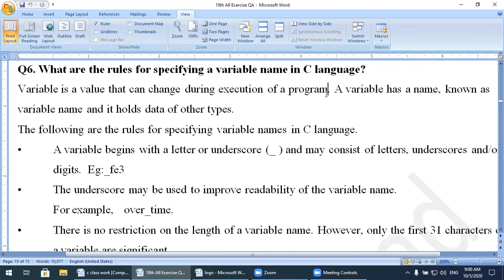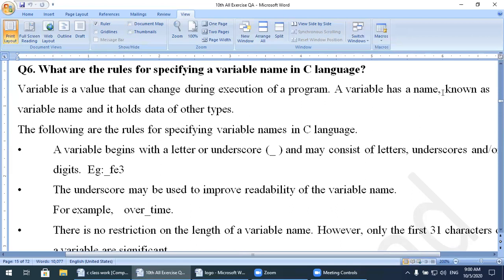Another definition of variable is the name of a memory location. So a variable has a name. In mathematics, in algebra, when you are solving any question, you have the variable as well as the constant.